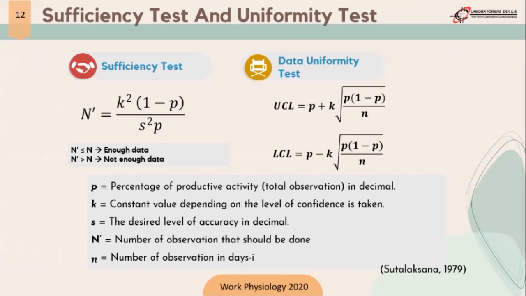And next, N' is the number of observations that should be done. N' is the minimum amount of measurement data required.